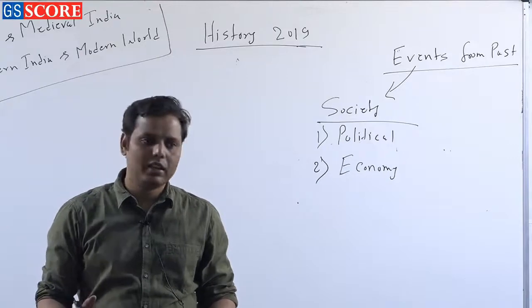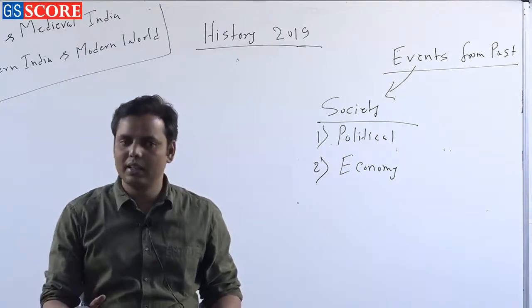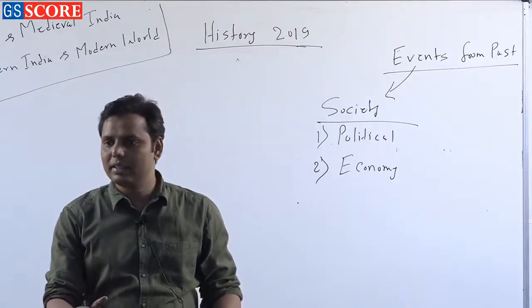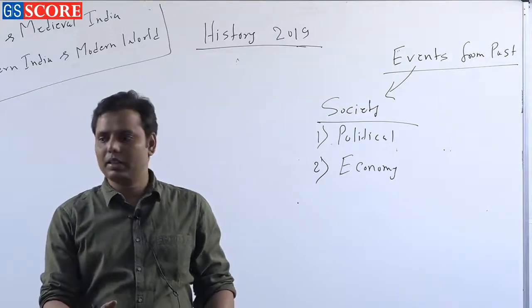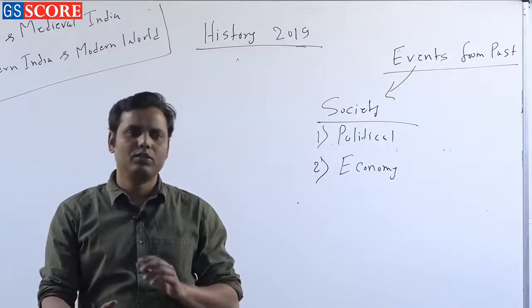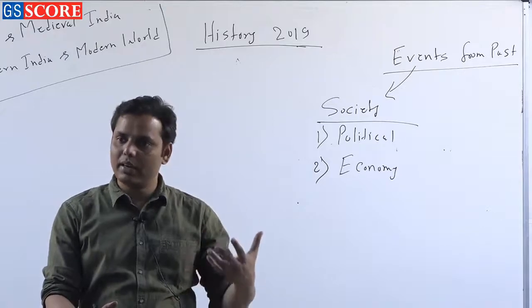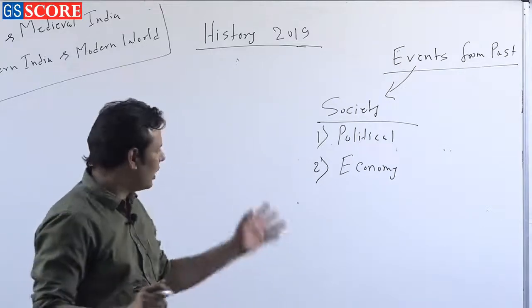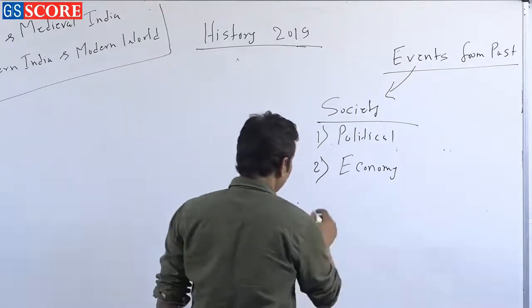Society is basically having a mode of hunting and gathering. Society is pastoralist, agriculturist, right, feudal society, and then mercantilist society, capitalist society, right. So a number of broad terms are there to define just the economy of the period, right. So that's another important aspect of the society, right.